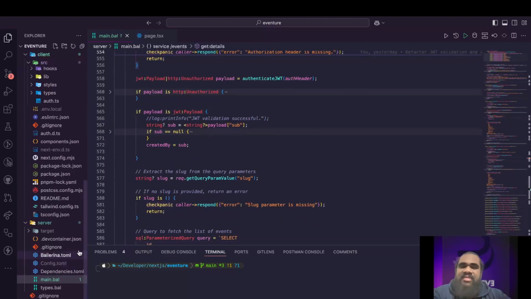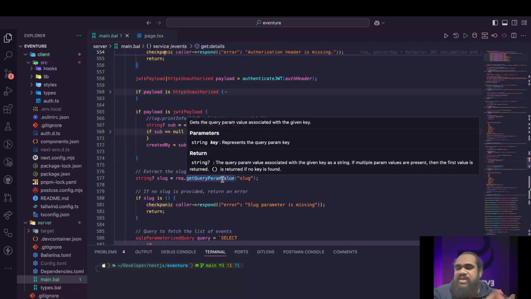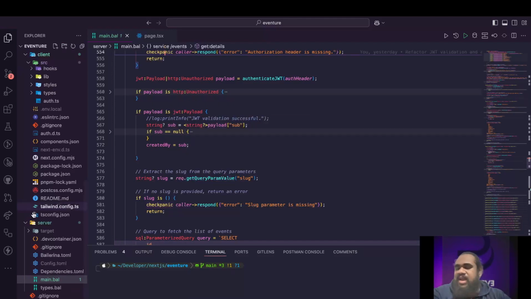So yeah, that's our project, and we'll add our config and the environment variables temporarily to our readme file. So you can use that to get started with the project. So yeah, that's it.